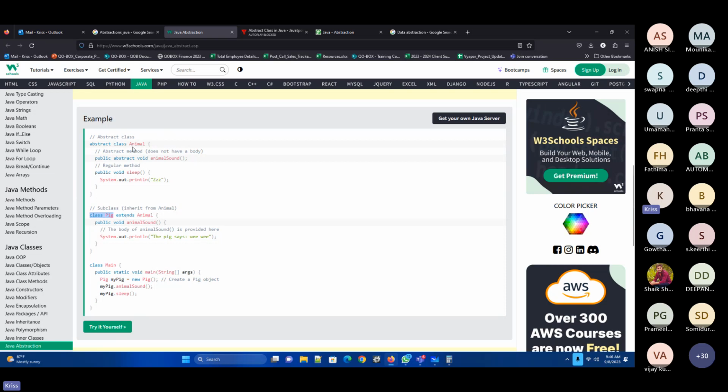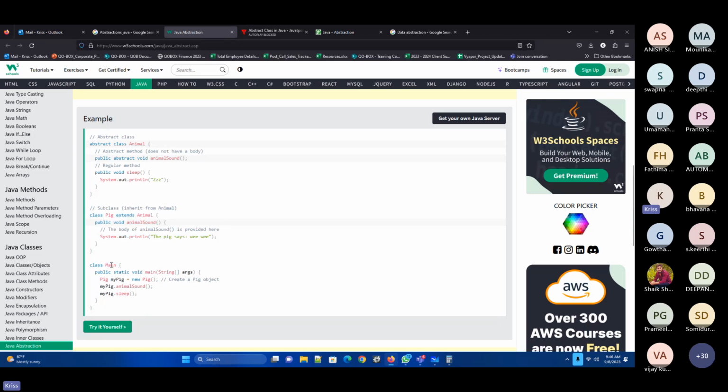Now, extending animal, you can see what the sound of this pig does. It does wee, right? That is what it was trying to print. Now if I take a class dog that extends animal, I can change that implementation from the animal sound in the pig class. Now it will be implemented as the dog says bow bow, right? That is how I can create that.